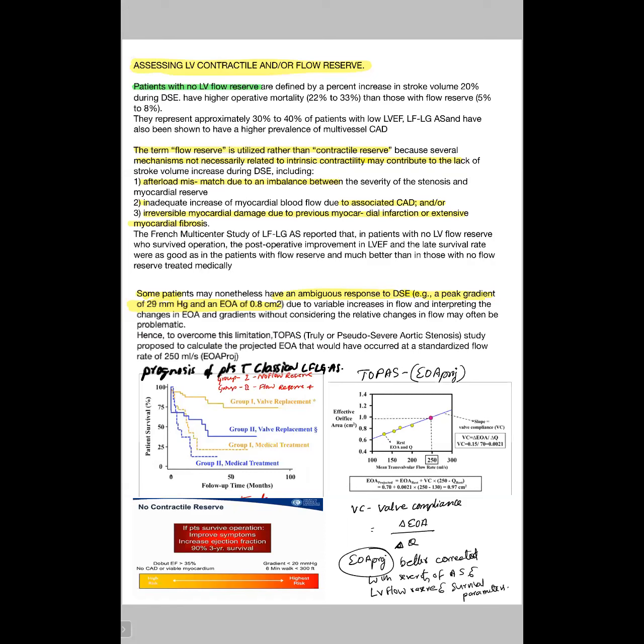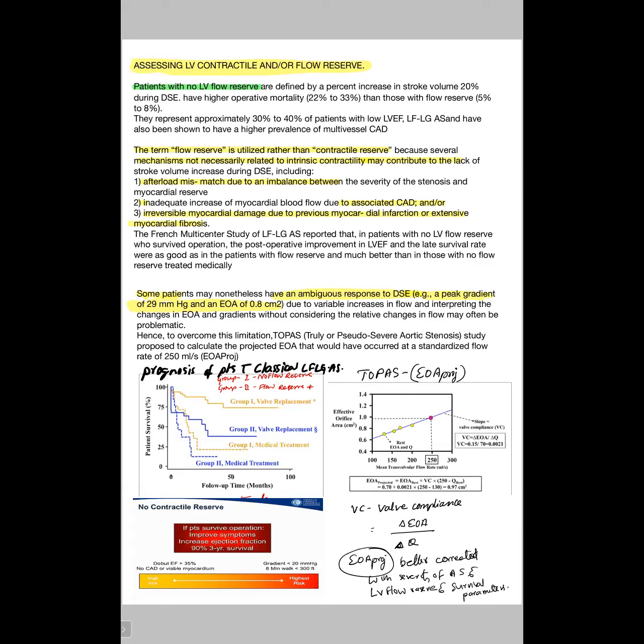Some studies have taken 1.2. If it is less than 1.2, they classify them under true severe AS. If it is more than 1.2, they classify under borderline case where we will calculate projected valve area. Projected valve area we will calculate especially for patients in whom the gradient has not increased to 40, so we have not achieved the desired flow rate.